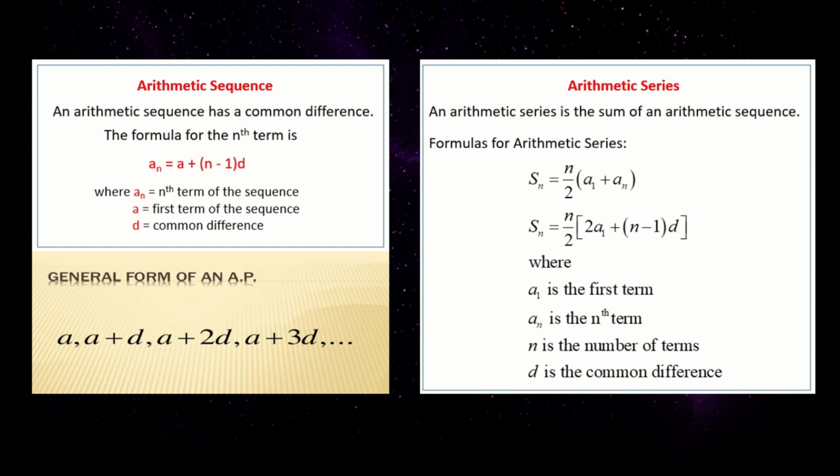In order to find out the sum of the arithmetic sequence, that is an arithmetic series. An arithmetic series is the sum of an arithmetic sequence. A number of arithmetic sequence, if we add up, then it is said to be an arithmetic series, which we have to find out by the formula Sn is equal to n by 2 (2a plus (n minus 1) into d), where Sn is the sum of n terms. And the general form of AP is given by a, a plus d, a plus 2d, etc.